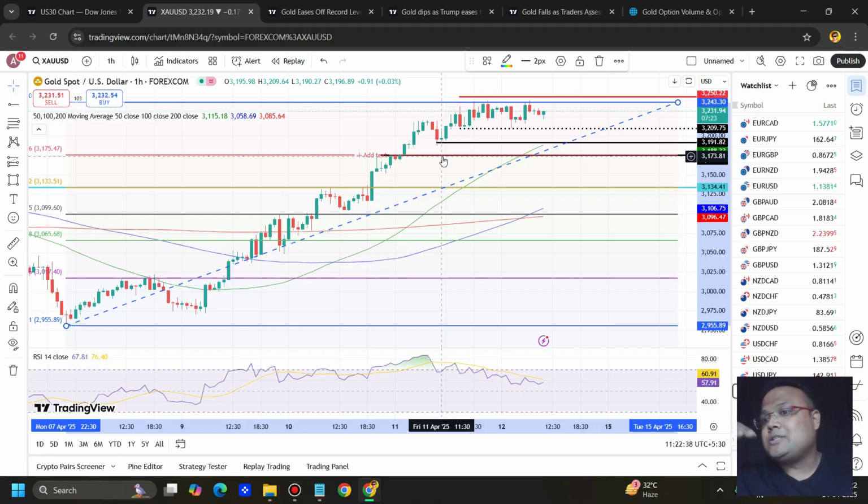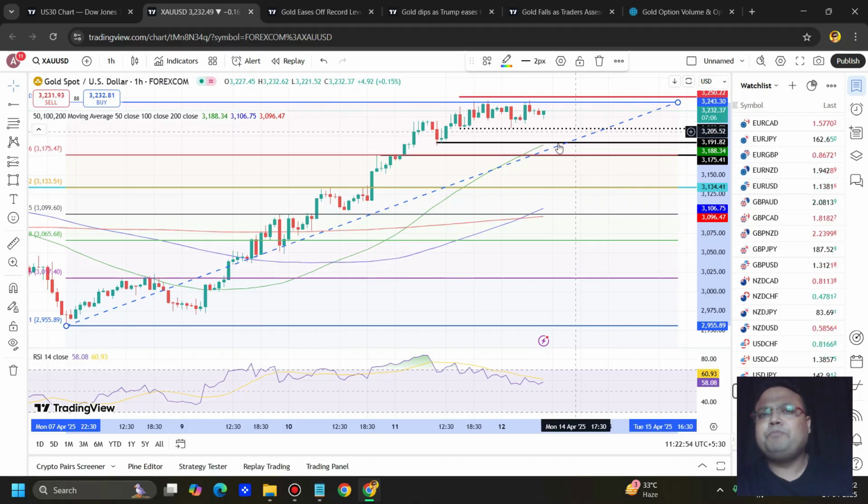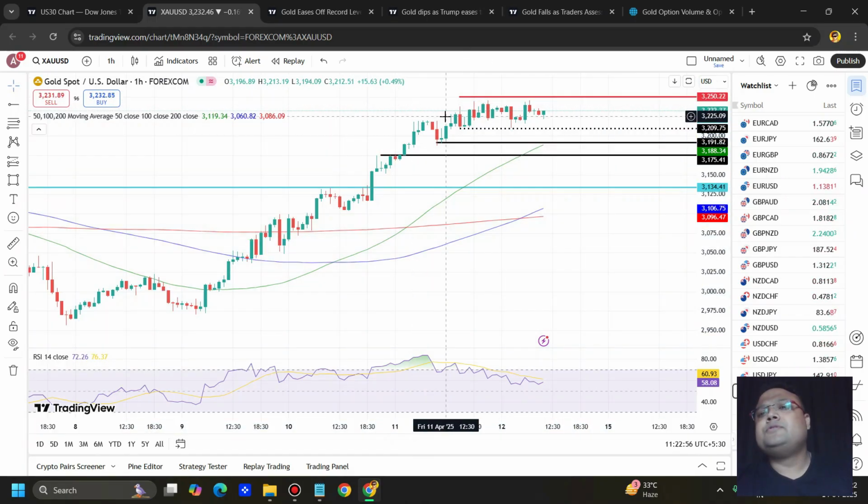Yes, we need to consider the possibility as well, but unless we see some big red candles, we cannot think about taking a sell here, because the market is still bullish. So if the market comes down with low volume before the US session, we can look for a buy around the 3210, 3208 area. During the US session, if the market drops, observe the market around the 3190, 3192 area or the 3175 area for a buy position. If you see the market taking support, then only hit the buy button. But if the market surprises us with a big red candle, forget about buy and you can sit on a sell as a day trader. Okay, clear?